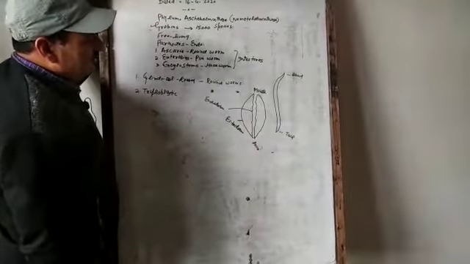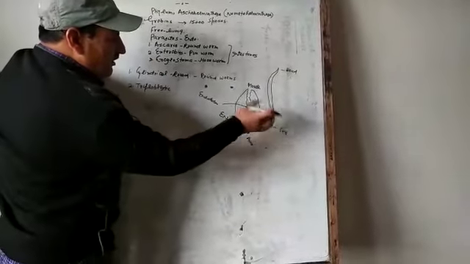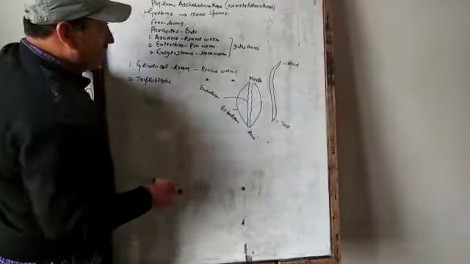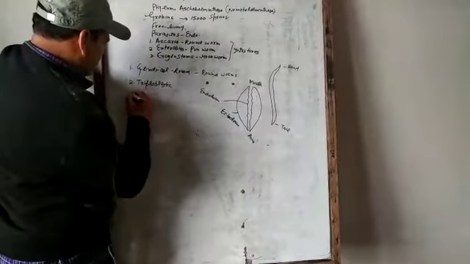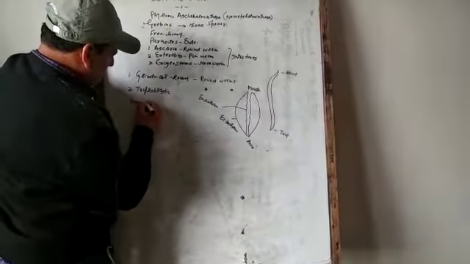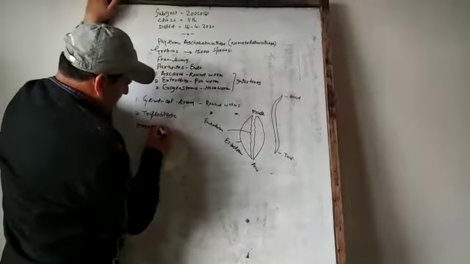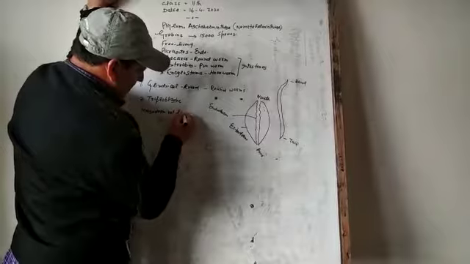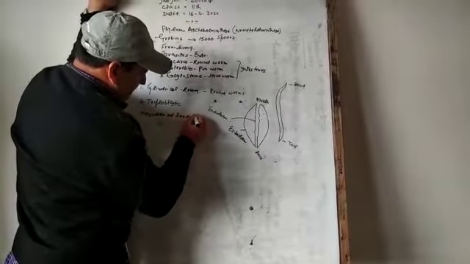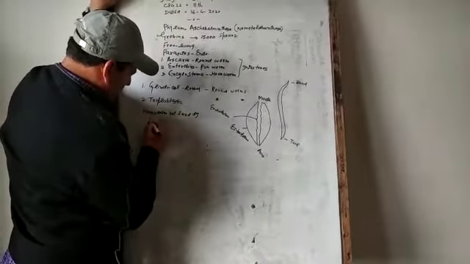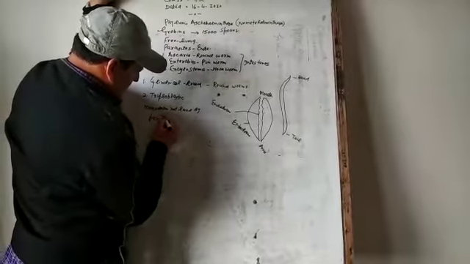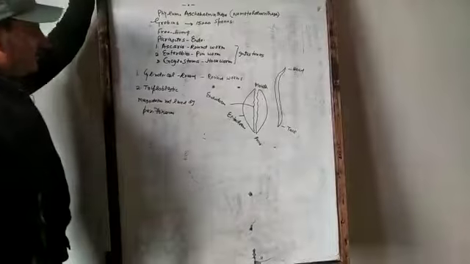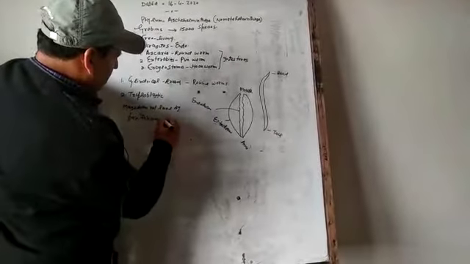The space is usually called coelom, but here coelom is incomplete because the mesoderm is not lined by peritoneum. If it is not lined by peritoneum, coelom is incomplete.